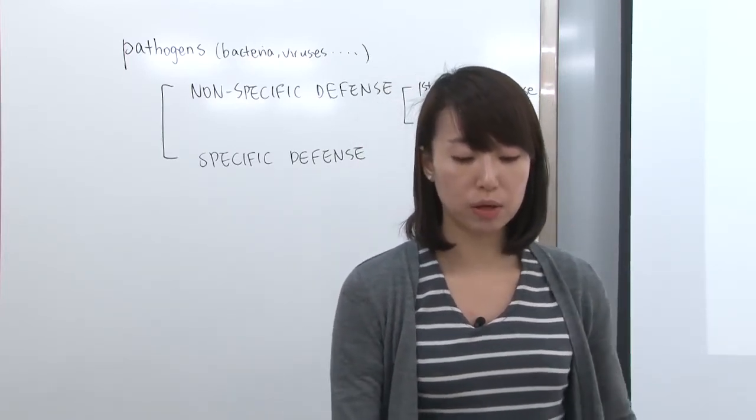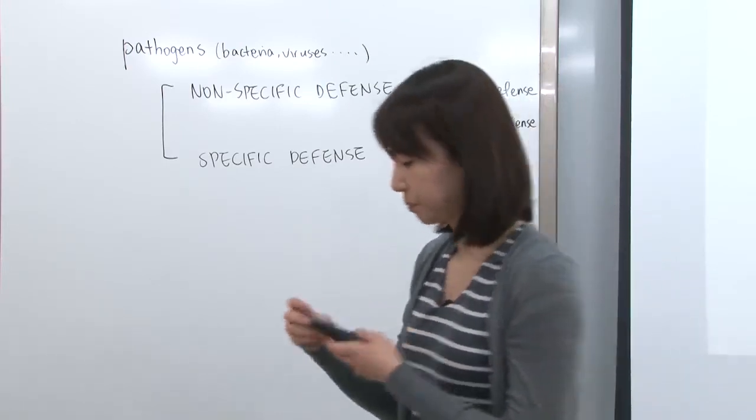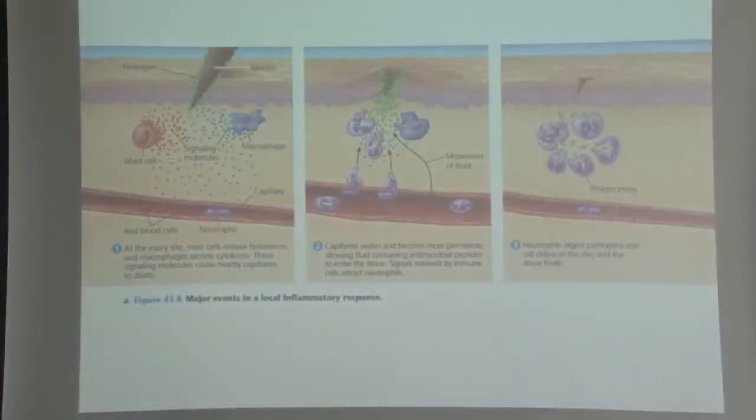Let's look at a picture that applies to this response. This picture is on your handout, I think on the second page, so please refer to that. This is the explanation of the inflammatory response. If a splinter goes into your epithelial cells, skin cells, then the pathogens come into the tissues.